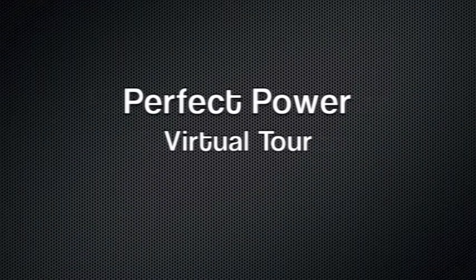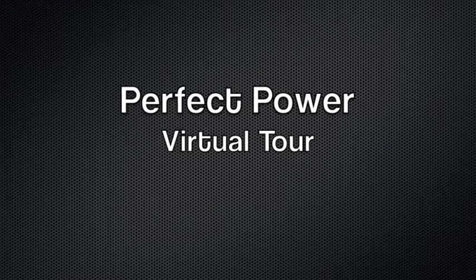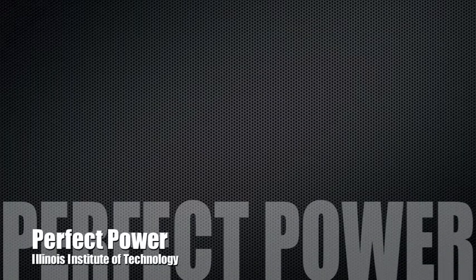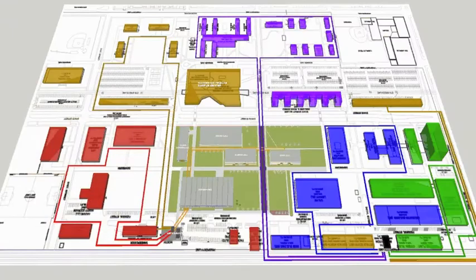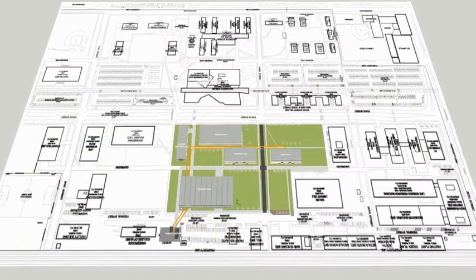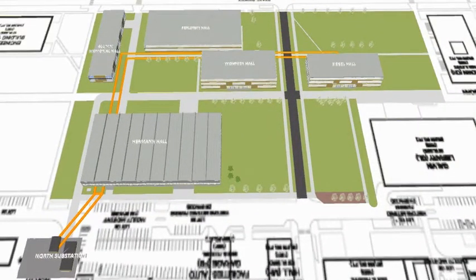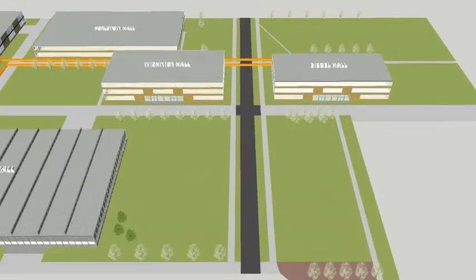Now, we'll show you how Perfect Power has been implemented on IIT's main campus. IIT's main campus in Chicago is home to the world's first Perfect Power system. Perfect Power consists of several loops, which provide a high reliability distribution system for the university's electricity demands. The first loop of the system, completed in 2010, consists of 5 buildings connected to IIT's North Substation.